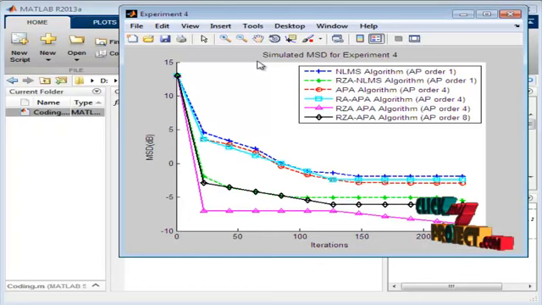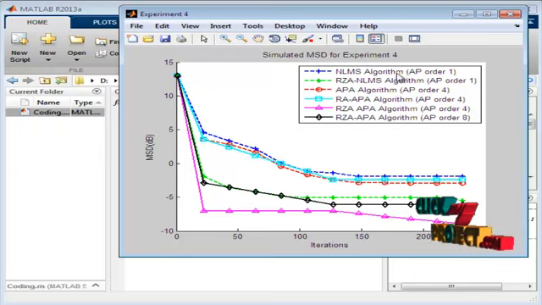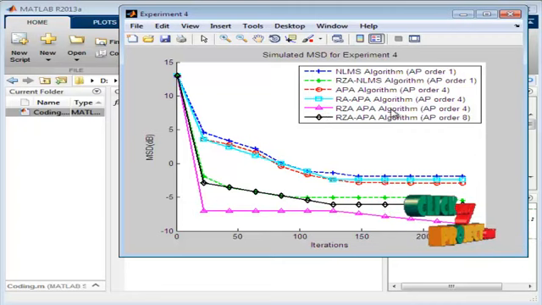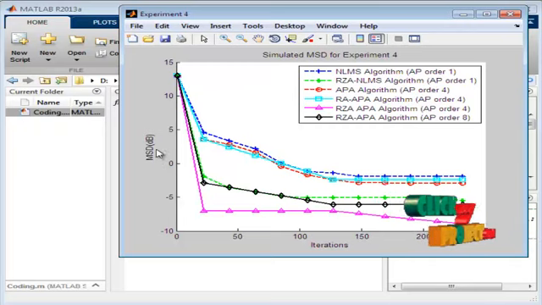Last graph, this is the simulated mean square deviation for experiment number 4. Here, the same normalized least mean square algorithm, reweighted zero attracting normalized least mean square algorithm, affine projection algorithm, zero attracting affine projection algorithm, and reweighted zero attracting affine projection algorithm are compared and their mean square deviation values are calculated. Then the calculated mean square deviation values are plotted against the number of iterations.